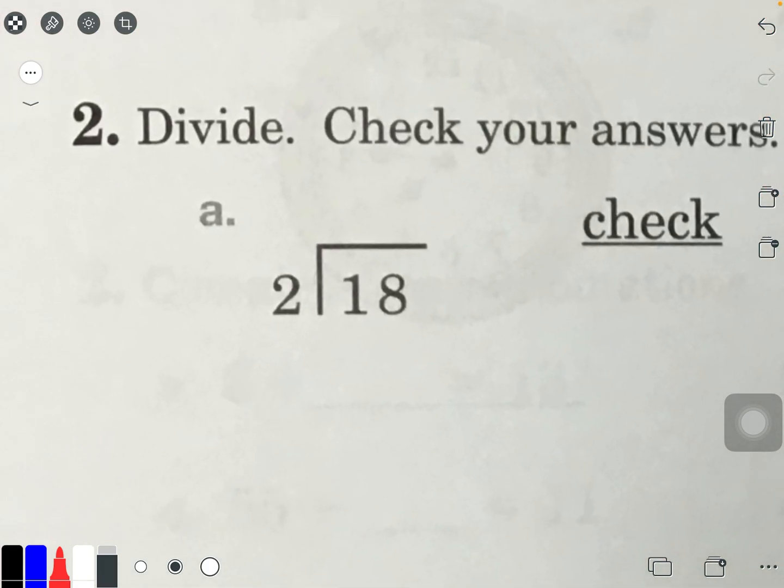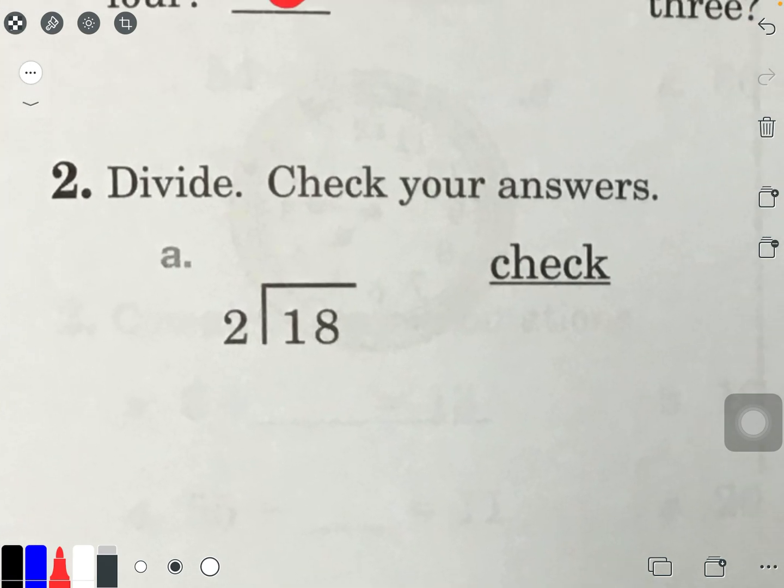Remember, you can always pause the video if you need to, or rewind if you missed anything. Divide. Check your answers. Now, this is a regular division problem. It says 18 divided by 2. I'm not going to bar the 1, because if I'm given 1 circle and I want to make a group of 2, I can't. So it's a 0. Instead of putting a 0, I'm just going to bar 18, because I can do 18 divided by 2.